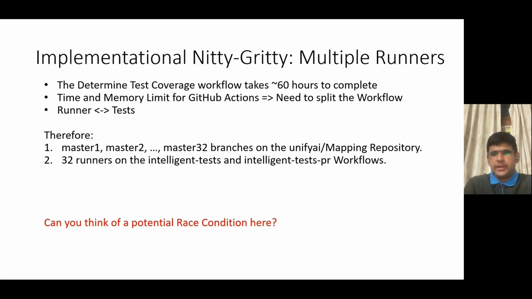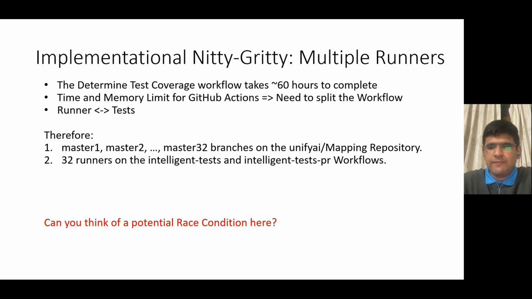Each runner caters to its own subset of tests. We partition the tests and assign each partition to a particular runner, and we have 32 of these runners. So each runner basically caters to its own subset of tests and is responsible for determining the coverage for only those tests and creates the mapping based on these tests.